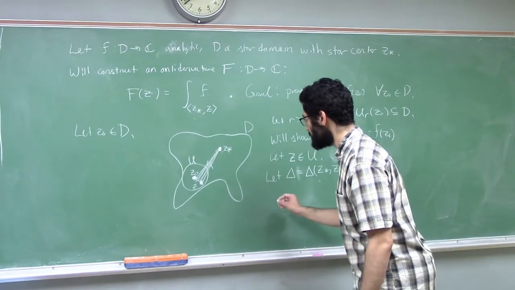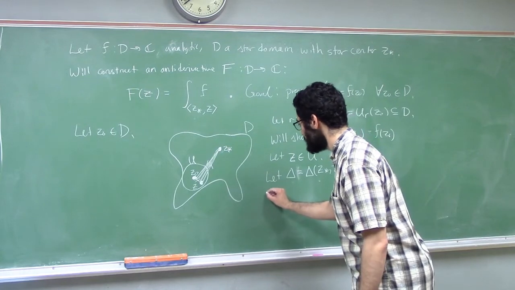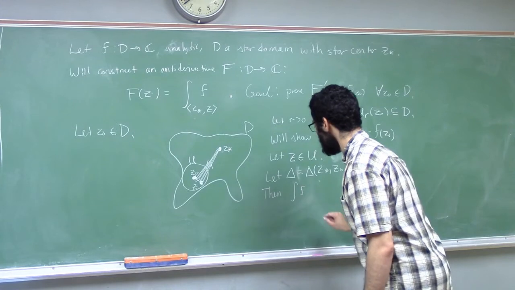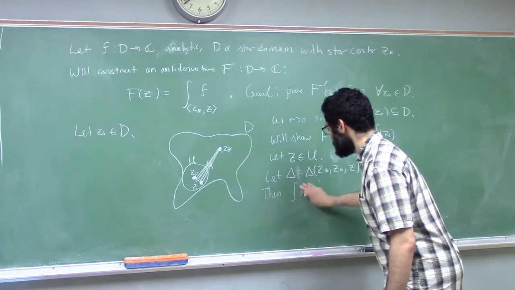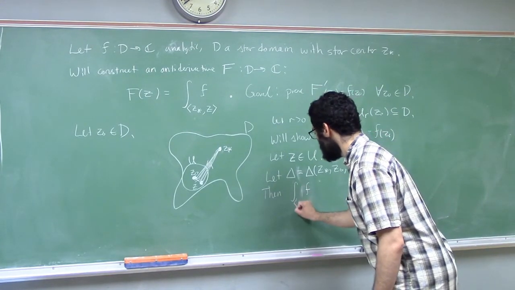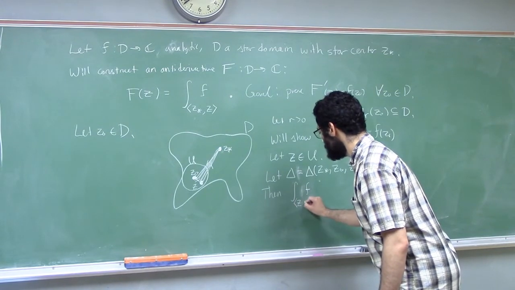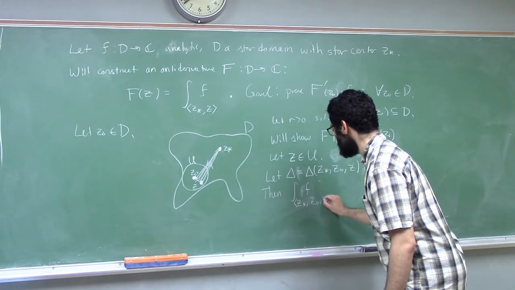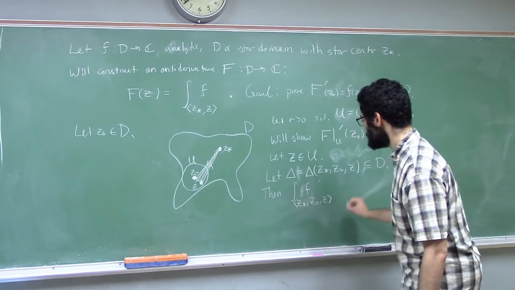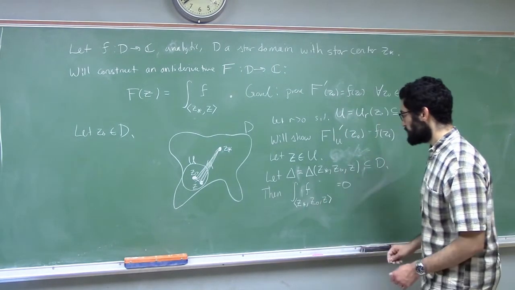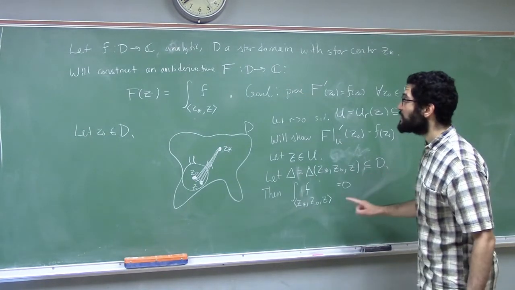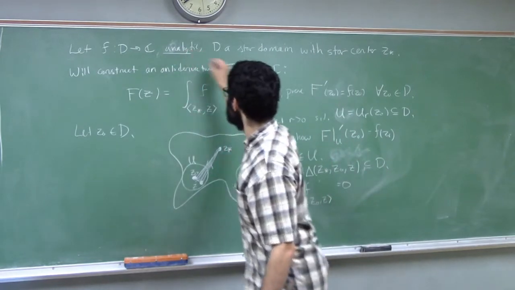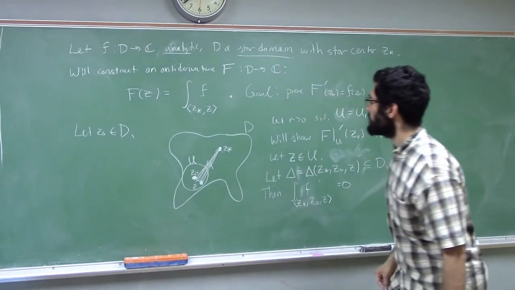So, by that previous theorem, the Cauchy integral theorem for triangular paths, we know the contour integral of f, little f, along the triangular path z star to z naught to z and back to z star is 0. So that's because the triangle is fully in D and because f is analytic. So this is where we use the fact that f is analytic. Now we've used the two big assumptions.